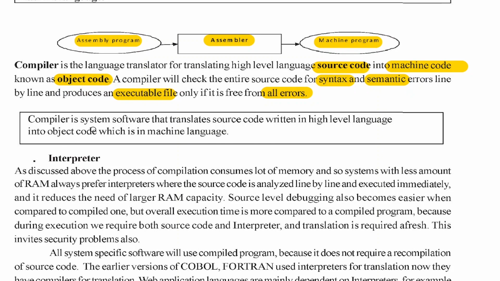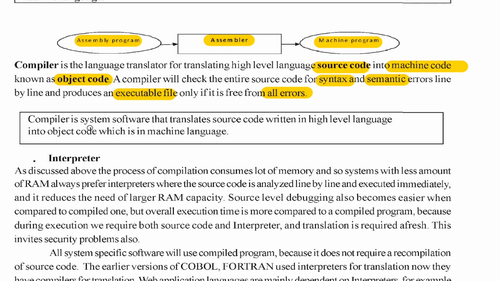So it's a system software that translates source code written in high level language into object code, which is in machine code. So very simply you can define it. Along with this conversion process, it also checks for certain types of errors, that is syntax and semantic errors. If it is free from syntax and semantic errors, then it is converted into its equivalent machine level language code, that is called object code, and this object code can be executed later. So that is something about the compiler.